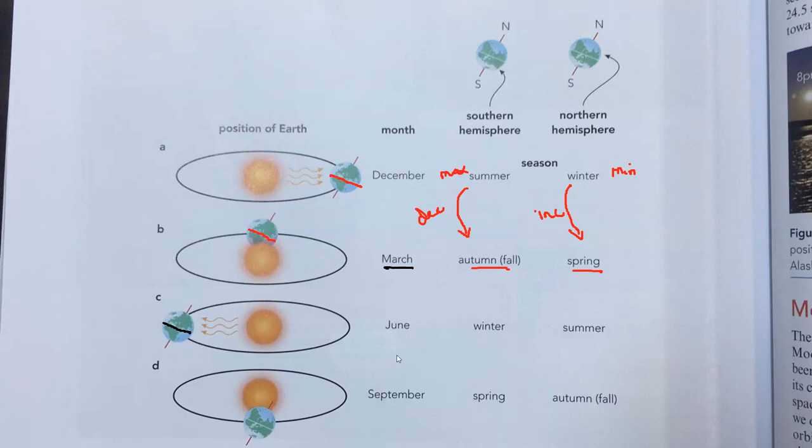North. So the northern hemisphere is receiving the greater amount of energy as compared to the southern hemisphere. The northern hemisphere will receive maximum energy and the southern hemisphere minimum energy, because a greater part is facing the sun. As it receives the maximum amount of energy, the spring season changes to summer.